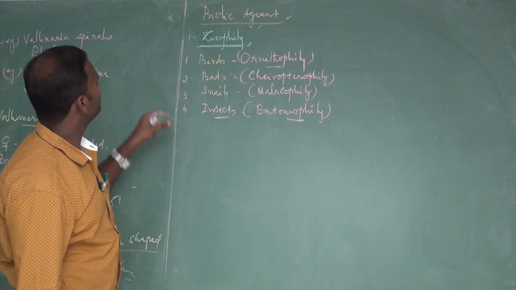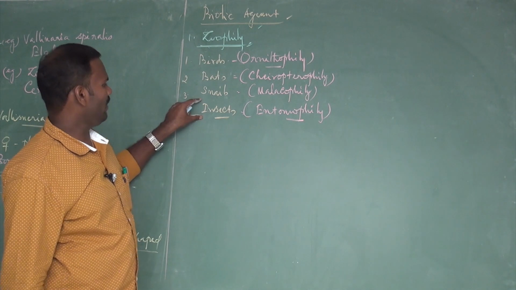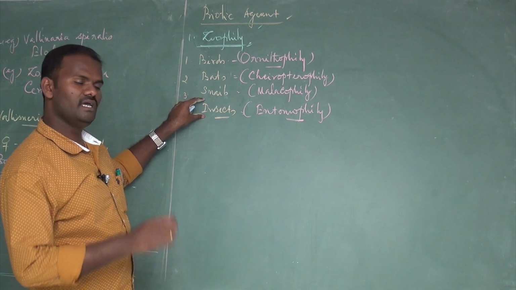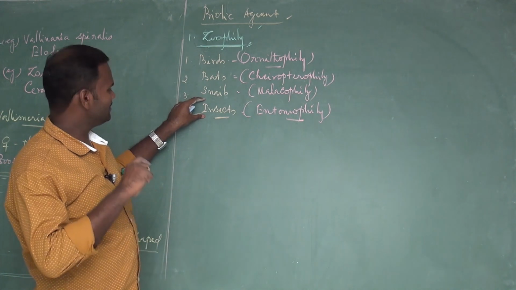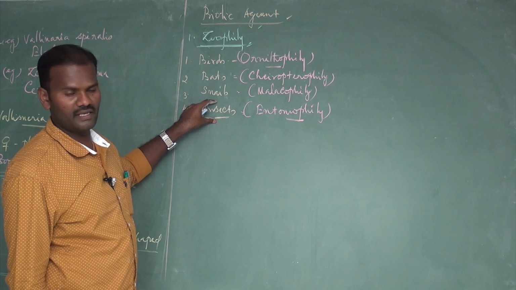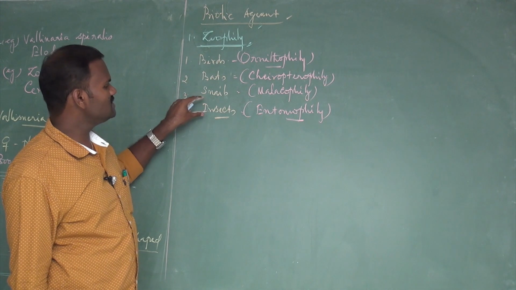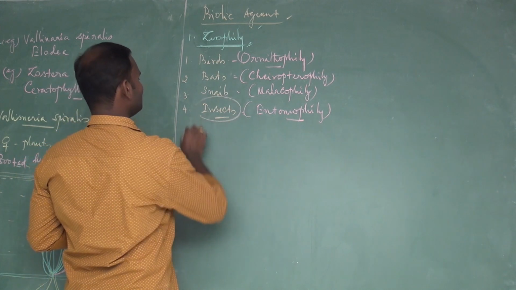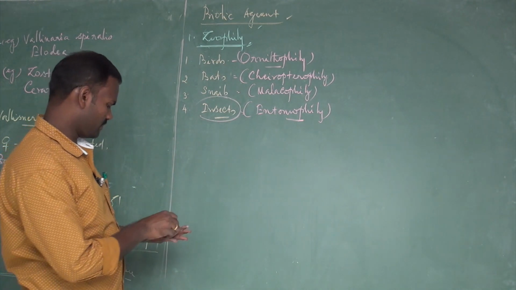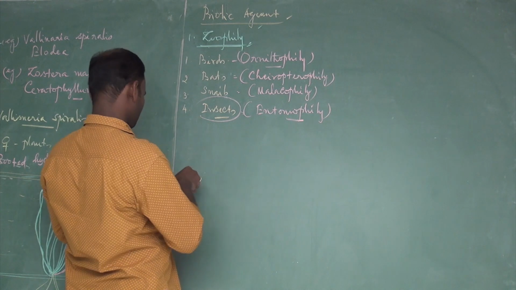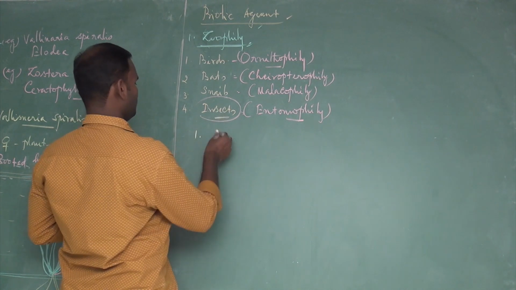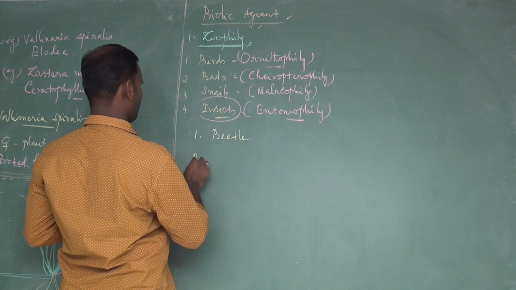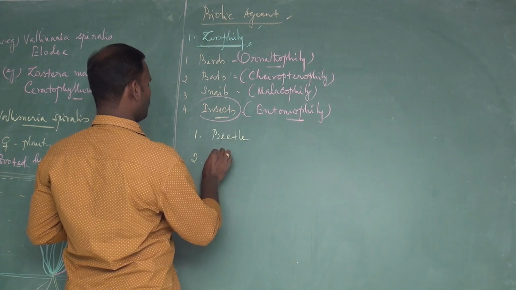Among these biotic factors, the maximum pollination takes place by insects. For that purpose, the majority of angiosperms are well adapted for insect pollination. It is one of the cheapest pollinating agents. So what are the insects involved in pollination? It may be beetles, then moth.